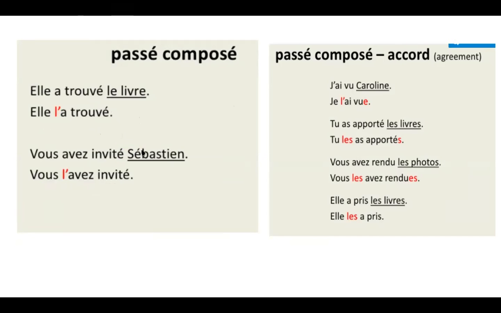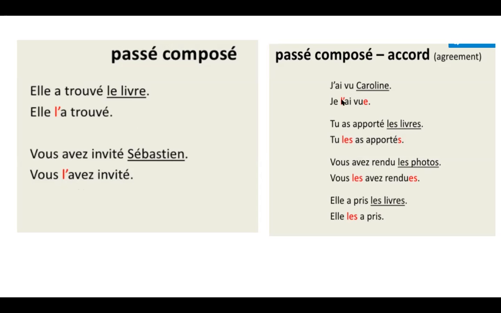And in these two cases, you don't have to worry about making the past participle agree when you have a direct object pronoun before the avoir auxiliary. Elle l'a trouvé, vous l'avez invité, because guess what? The livre is masculine and singular. The Sebastian, il est masculin singulier.